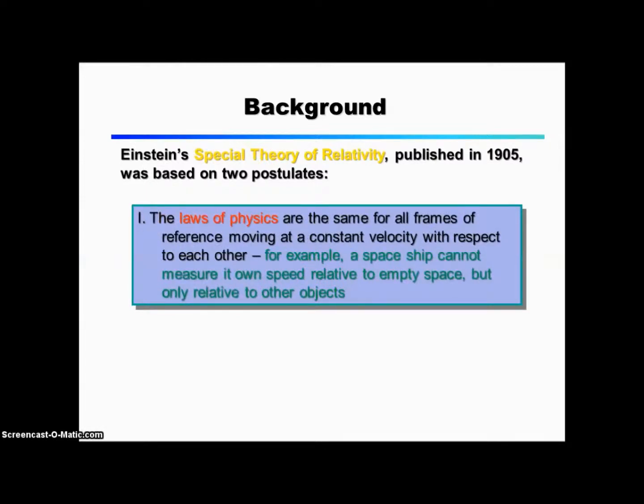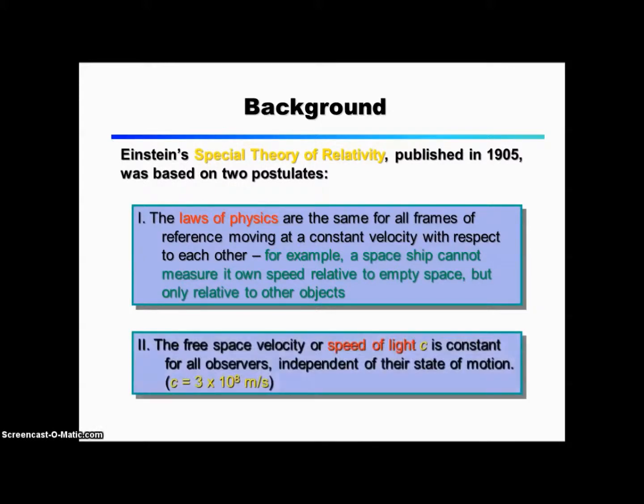1. The laws of physics are the same for all frames of reference moving at a constant velocity with respect to each other. For example, a spaceship cannot measure its own speed relative to empty space, but only relative to other objects. 2. The free space velocity, or speed of light, c, is constant for all observers, independent of their state of motion. c equals 3 times 10 to the power of 8 meters per second.